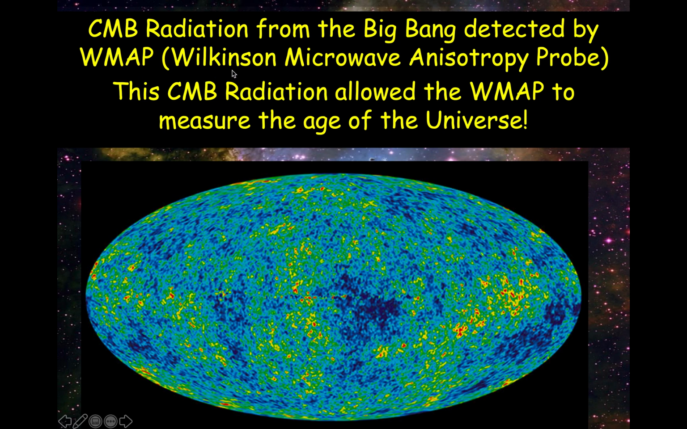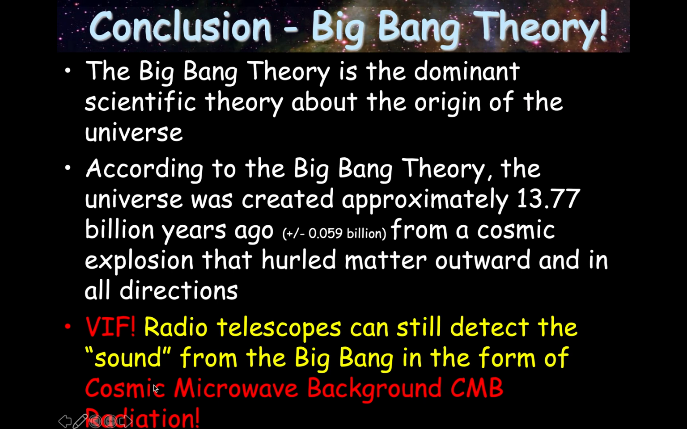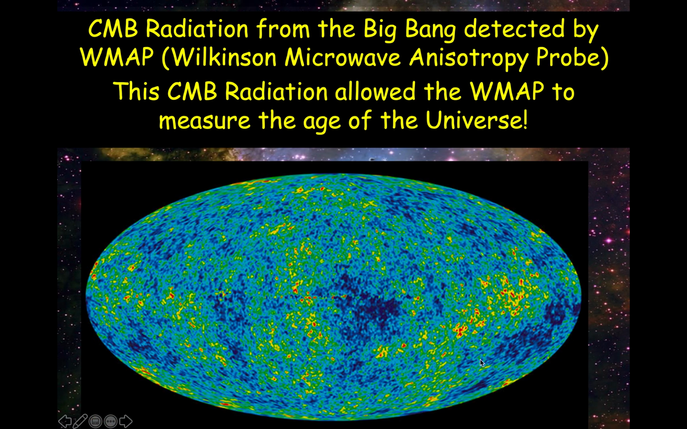Well, the Wilkinson Microwave Anisotropy Probe, the WMAP, collected the cosmic microwave background radiation from the universe and mapped it. And by mapping this cosmic microwave background radiation, they were able to measure the age of the universe. And that's where the number on this slide comes from, this map. How cool is that? All right. And scientists believe that this is pretty accurate.